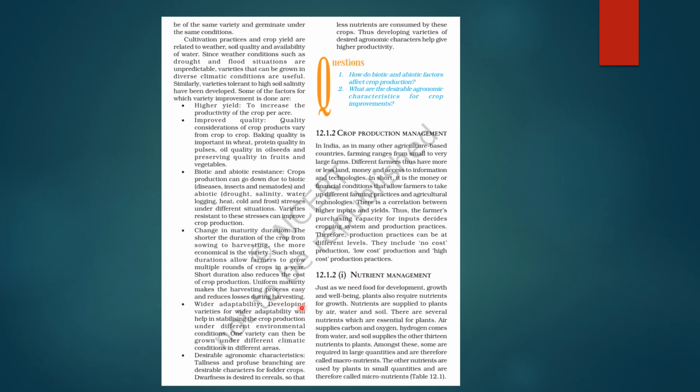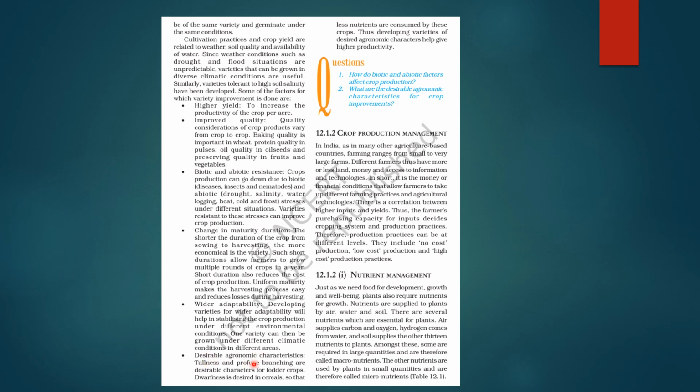Next is wider adaptability. So if we develop varieties for wider adaptability, it will help in stabilizing the crop production under different environmental conditions. Okay. So one variety can be grown under different climatic conditions in different areas.